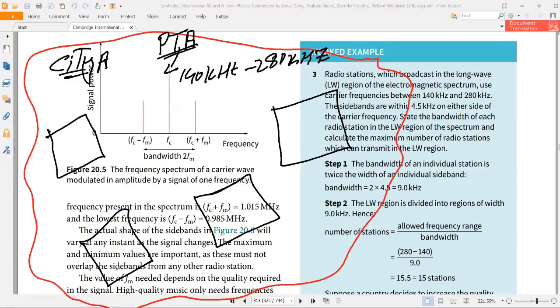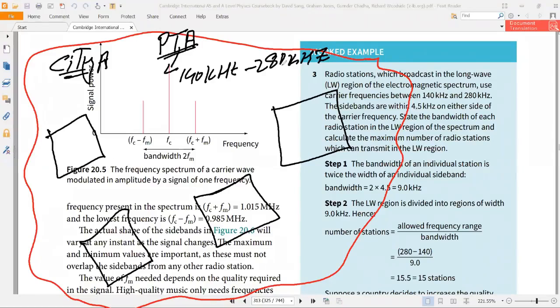Okay, so this is city A, and let's say the Pakistan Telecommunication Authority gives me this frequency. This is the minimum frequency, this is the maximum frequency for city A. As an engineer, I will put a radio station in this city A. The question is, you need to find the total number of radio stations which you can build in this city A under these frequencies, which start from 140 kilohertz and end at 280 kilohertz.